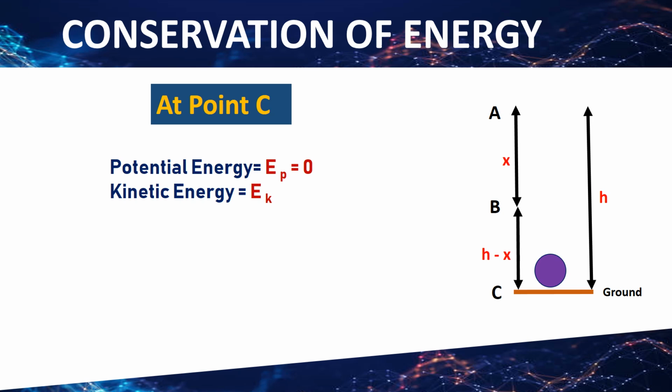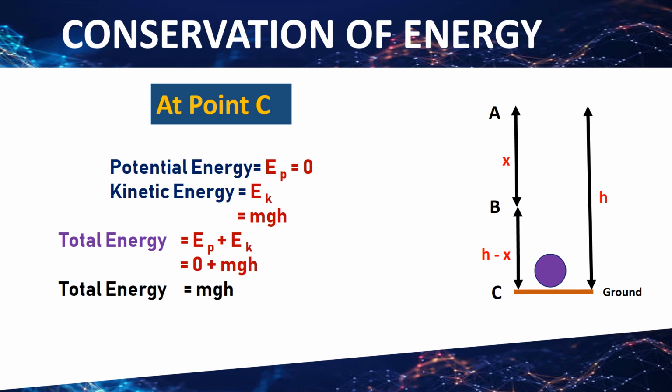So we can say that the whole potential energy from point A is converted into kinetic energy at point C. Loss of potential energy appears as gain in kinetic energy. So the value of kinetic energy at C will be the same as the potential energy at A, which is mgh. Now by taking the sum for the total energy, we will get total energy mgh.